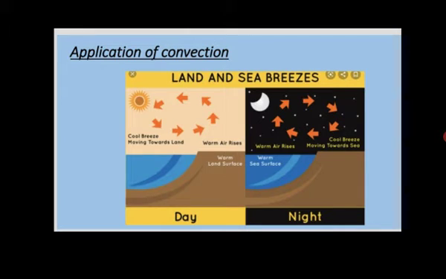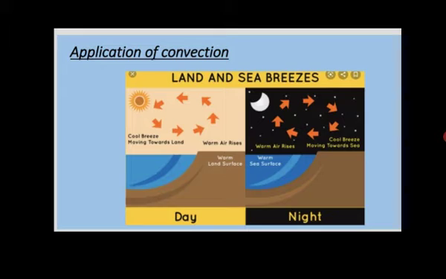A low pressure is created. When low pressure is created on the land, high pressure is created on the water body, that is the sea or the ocean. We know that when there is low pressure, air goes up from the land, so the wind starts to flow from high pressure to low pressure. High pressure is the area of the sea or ocean, whose temperature is lower in comparison to the land.